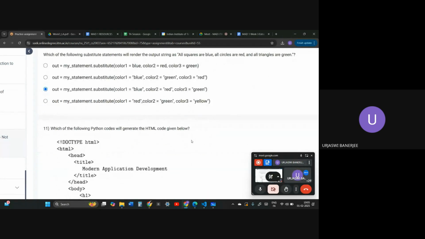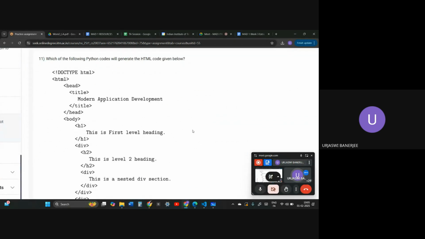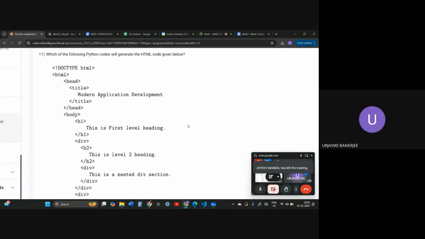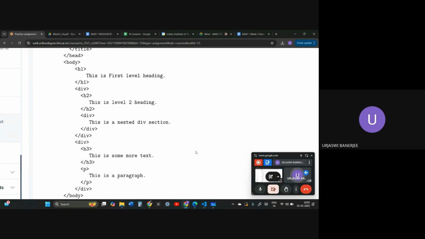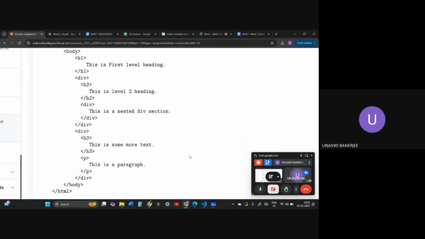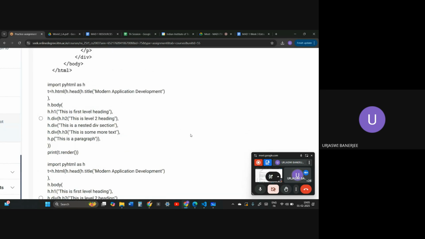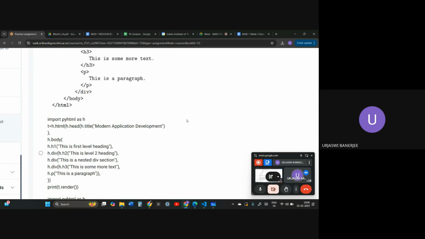Which of the Python codes will generate the HTML given below? Again, we are given an HTML code, and we have to say which of the PyHTML codes will generate it. A doctype, HTML, head has been given, with title and body. Inside the body there is one h tag, one h1 tag, one h2 tag, and there are several divs, h3 and p tags. So this is a big one, and we have to be careful.